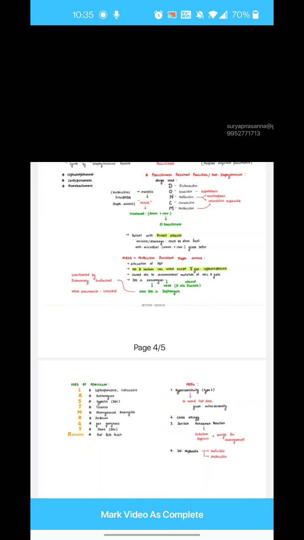And that was asked in one of the recent AIIMS exam. What drug is used for carriers of MRSA? Bacitracin. And one more drug is the mupirocin. I'll come to that later. Now next drug is cycloserine.